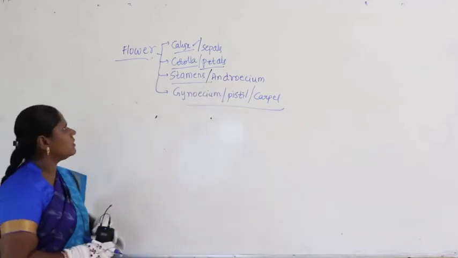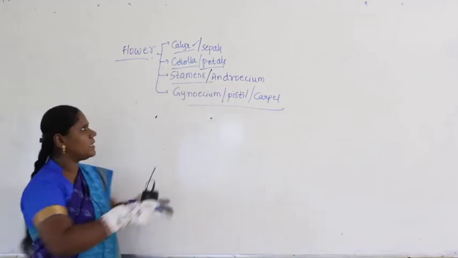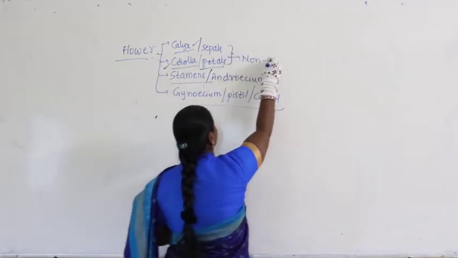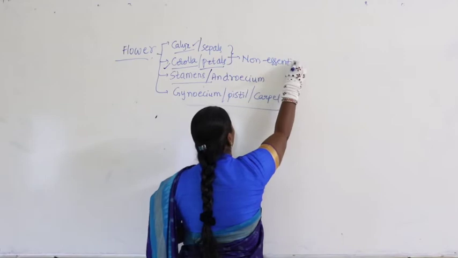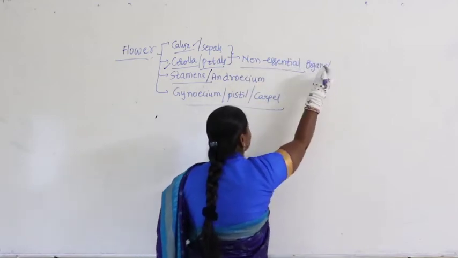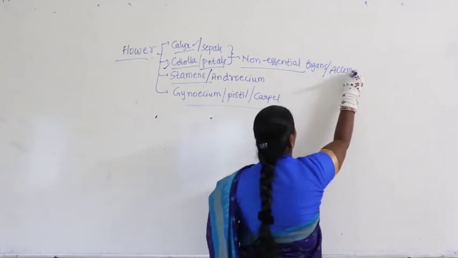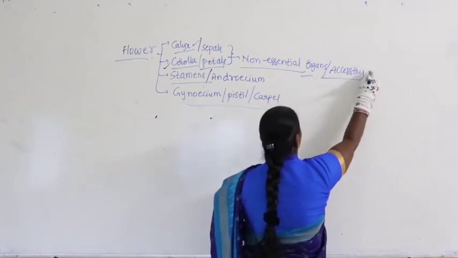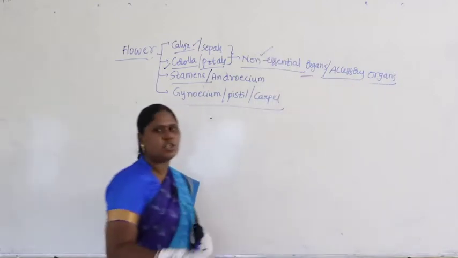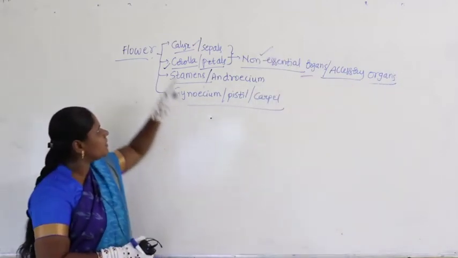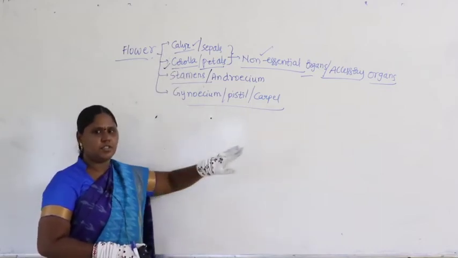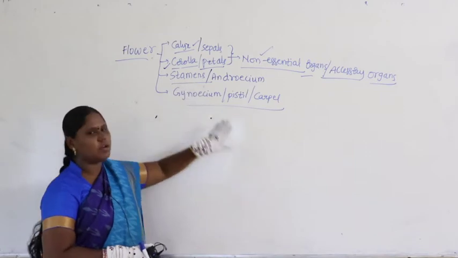Now when we take the sepals and petals, as we discussed earlier, they are called as non-essential organs. They only support the process here, that is why they are also referred as accessory organs. Then when we say these are non-essential, which will come under essential organs? When we say sepals and petals, calyx and corolla, are non-essential, then what are the essential organs in the flower?